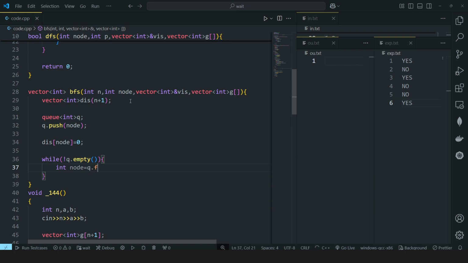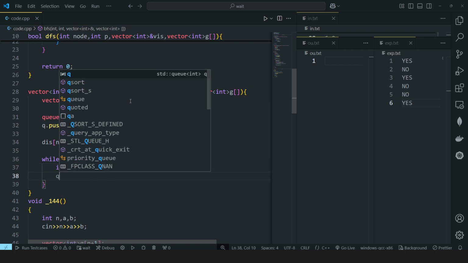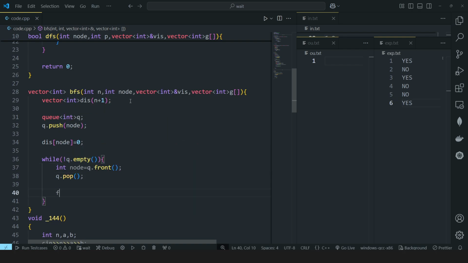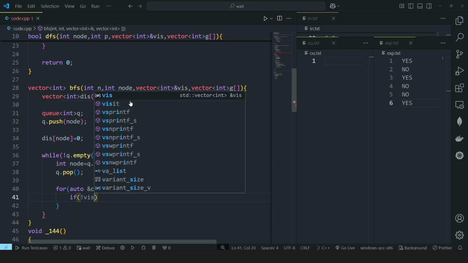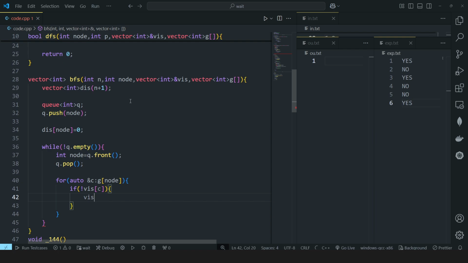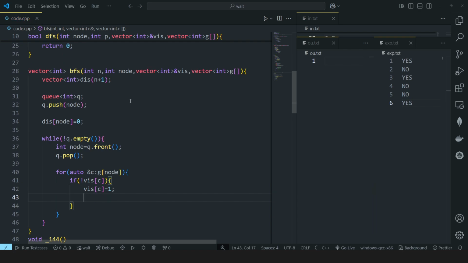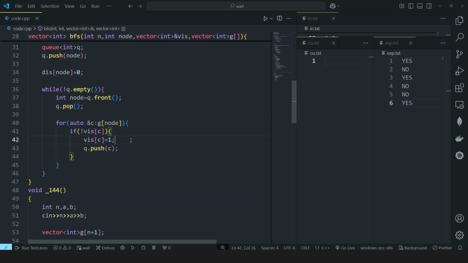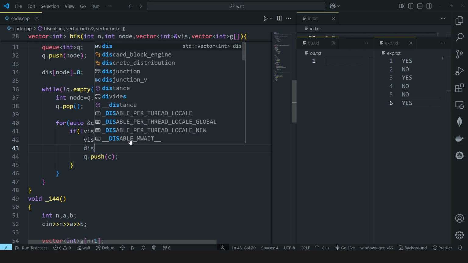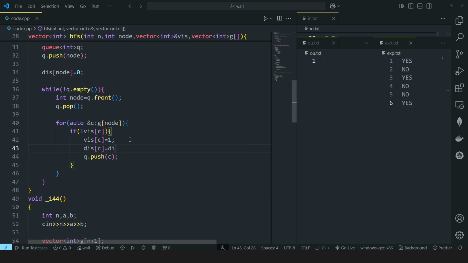It will be queue.front, and then queue.pop, just a standard BFS. Then we'll iterate through its children, that is, auto child belonging to graph of this node. If the child is not visited, then we'll mark it visited, and then we'll push it to the queue. We have to push an integer, that is the child, and I will just update the distance of child equal to distance of this node plus 1.